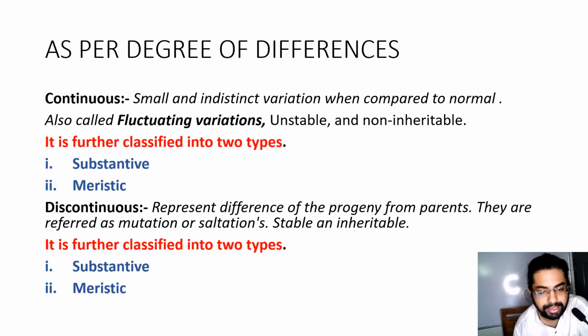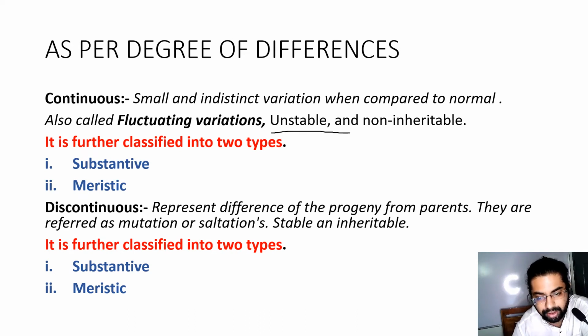As per the degree of differences, continuous variation is small and indistinct variation when compared to normal, also called fluctuating variations, very unstable and non-inheritable. For example, a person who grows up in a nutrient-rich, comfortable environment will show slight variation compared to another child, and this variation is very unstable.